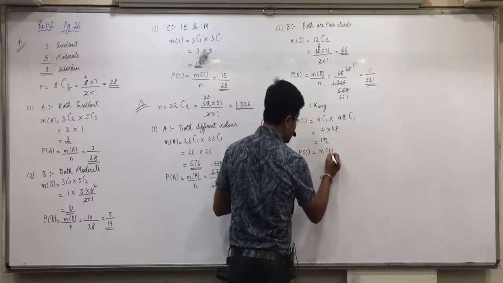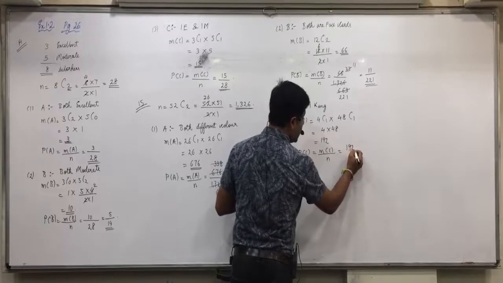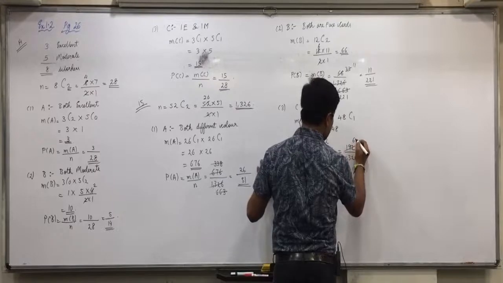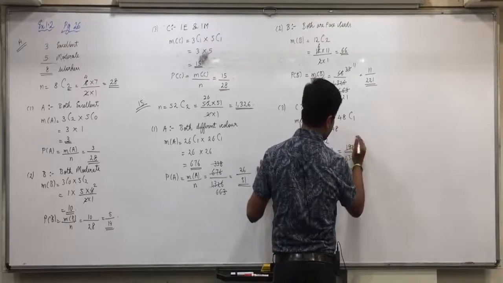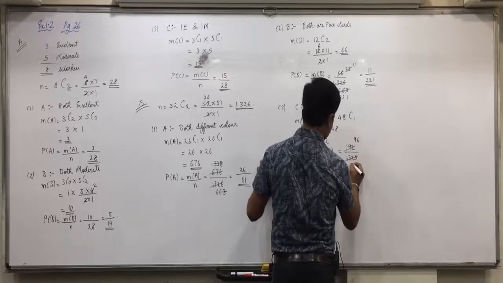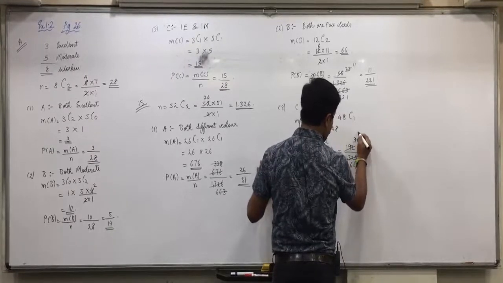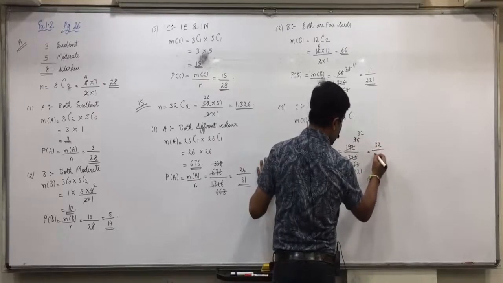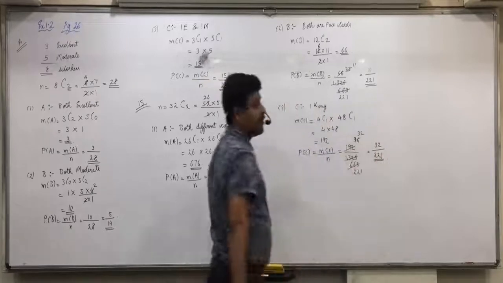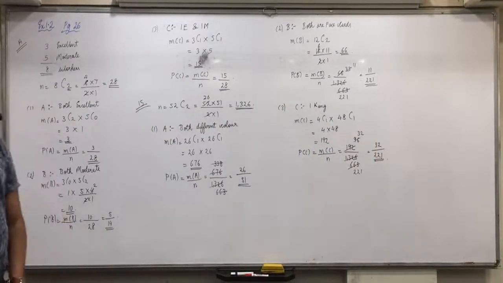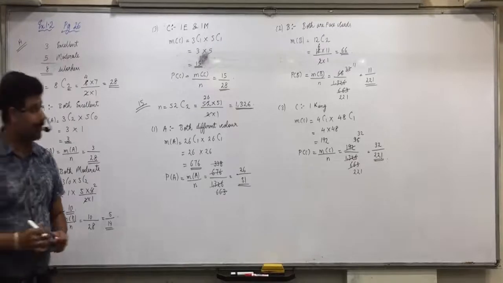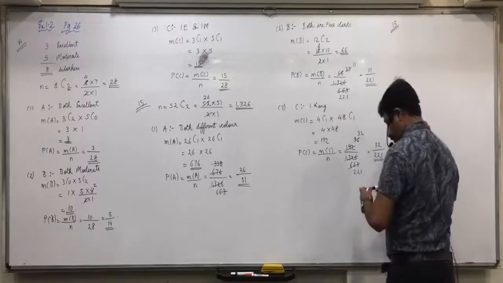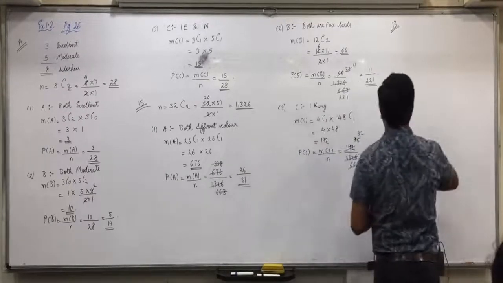P(C) equals n(C) upon N. 192 divided by 1326. 2 into 96, and 2 into 663. 3 into 32 and 221. 32 by 221. Got it, everyone? So all of you are clear with this question? Yes, sir. Now question 13, mark it important and interesting also.